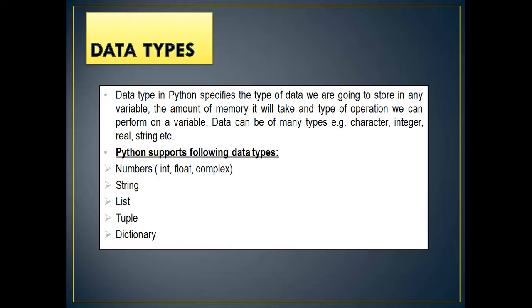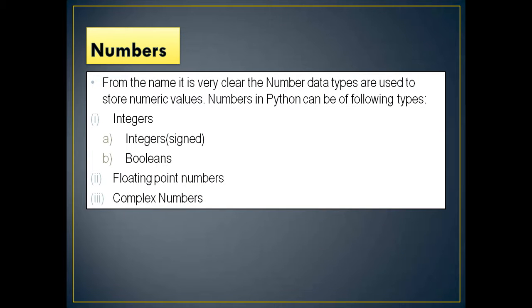So as you know, Python supports data types like numbers, which include integer, float, complex. Integer, as you know, is a whole number without any decimal point. Float is a real value with a decimal point, and a complex contains two parts, the real part and the imaginary part. Then the string type, list type, tuple and dictionary, right? We'll go in very brief just to brush up, because all these data types we have discussed in detail in class 11.